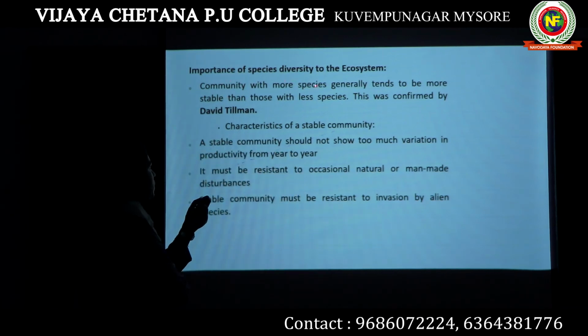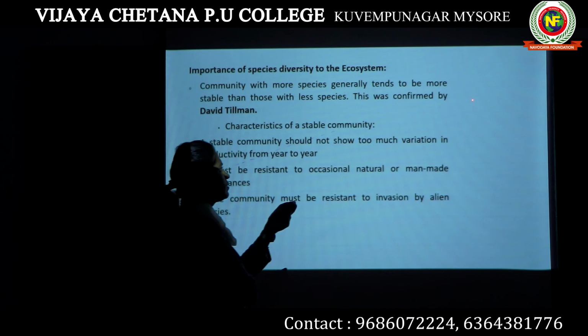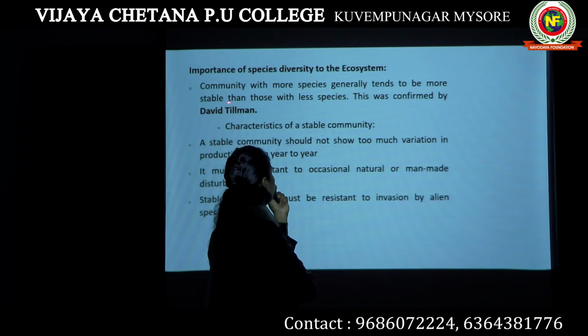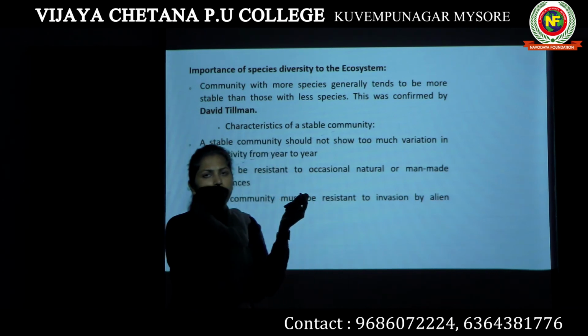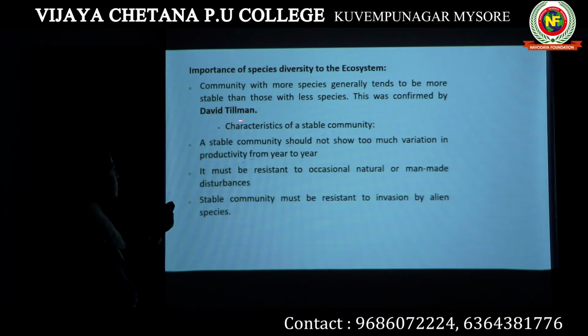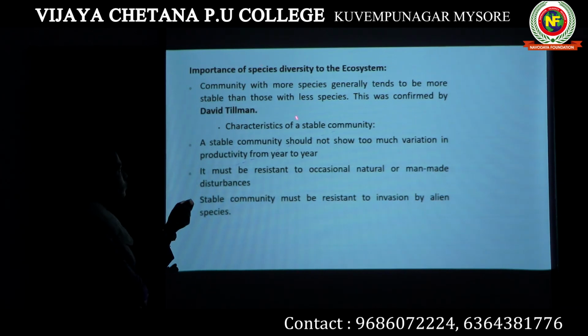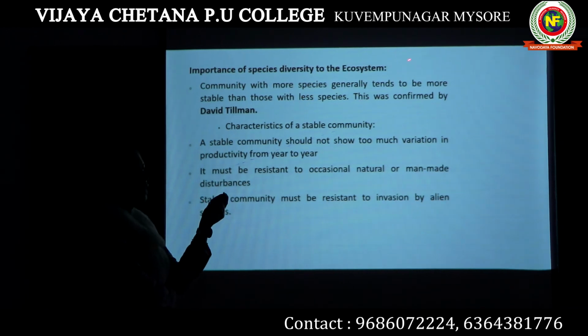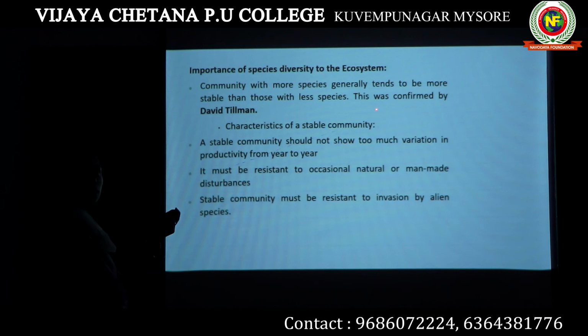A community with more species generally tends to be more stable than those with fewer species. This was confirmed by a person known as David Tillman. He explained that when there are more species in a community, that is going to be a stable community when compared to a community with fewer species.